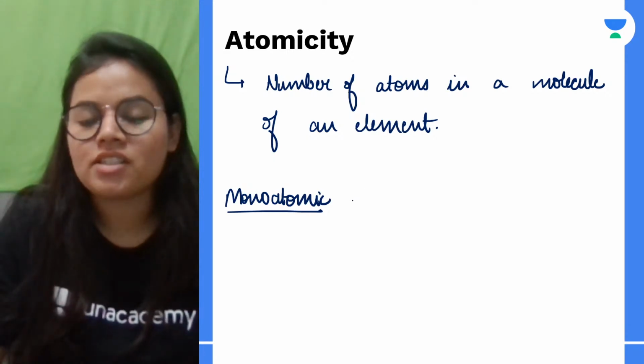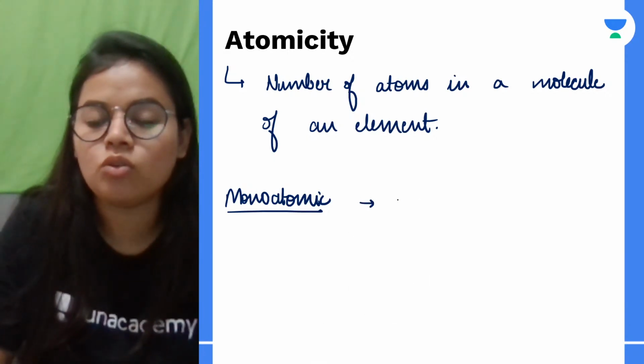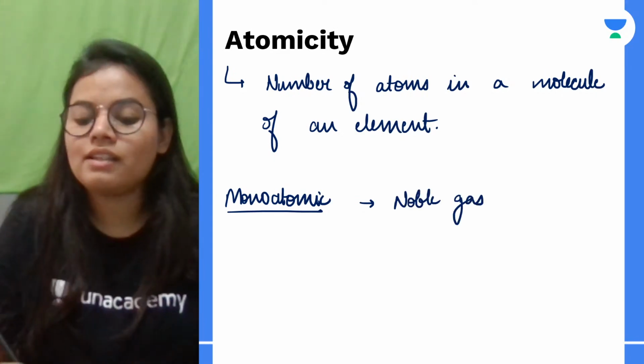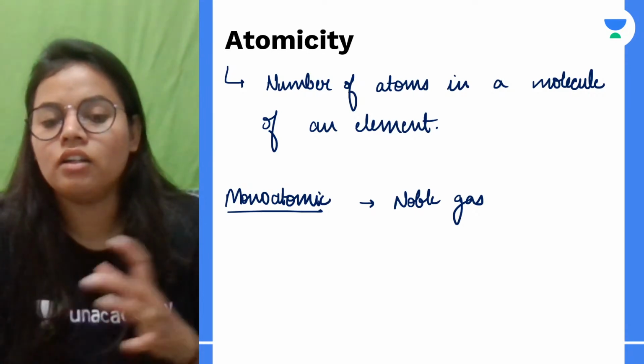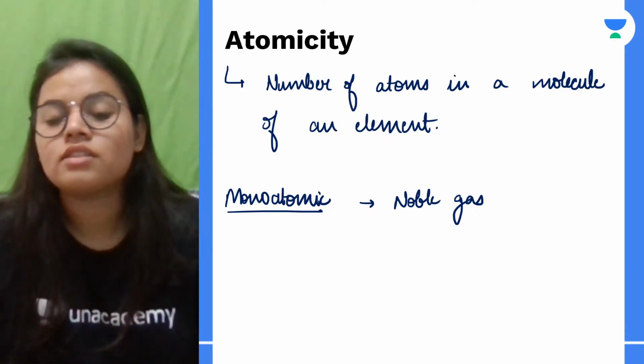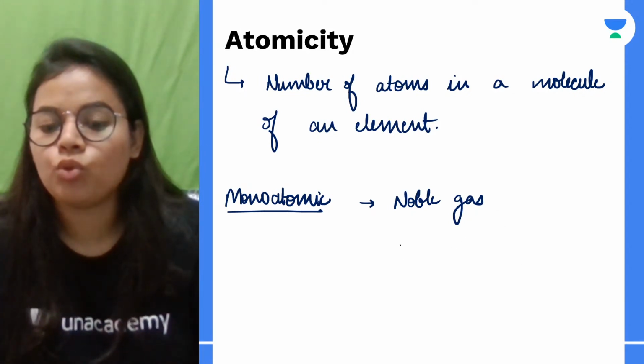Especially the monoatomic molecules include the noble gases, right. The reason is that they have a stable configuration, so that is why they are present as monoatomic, okay.